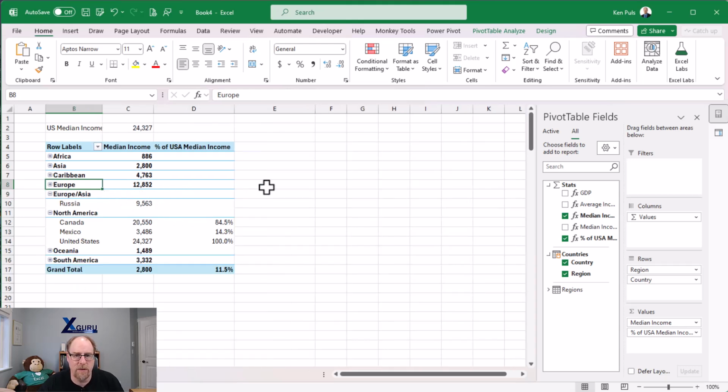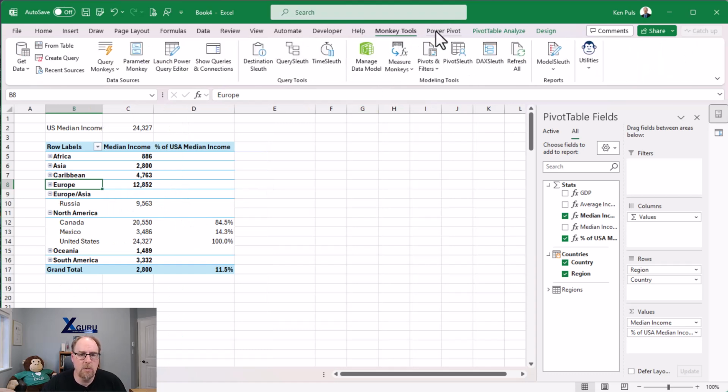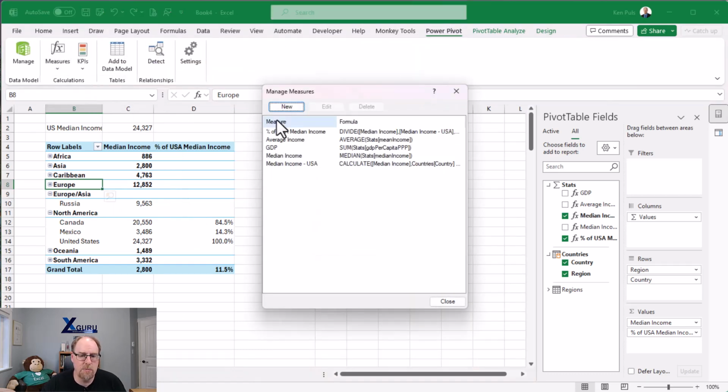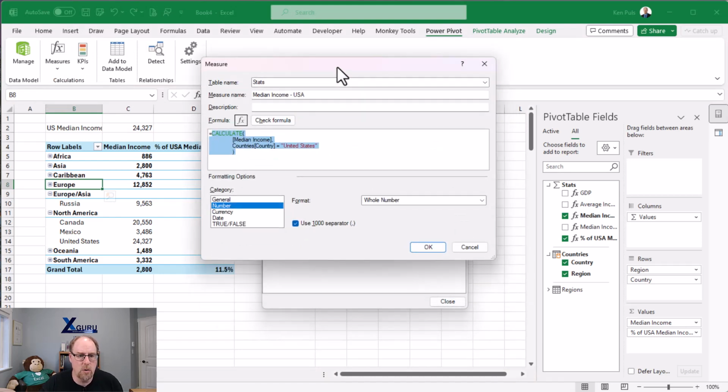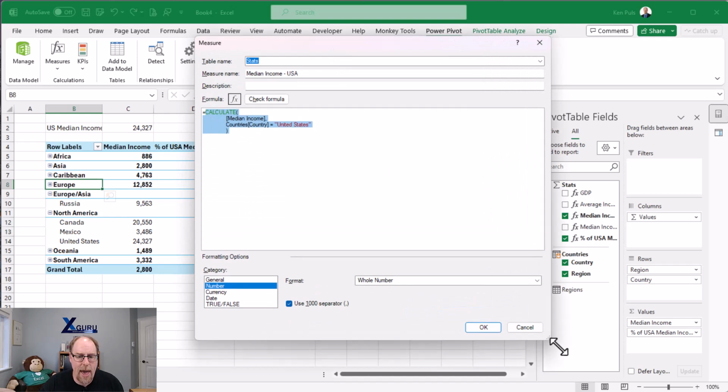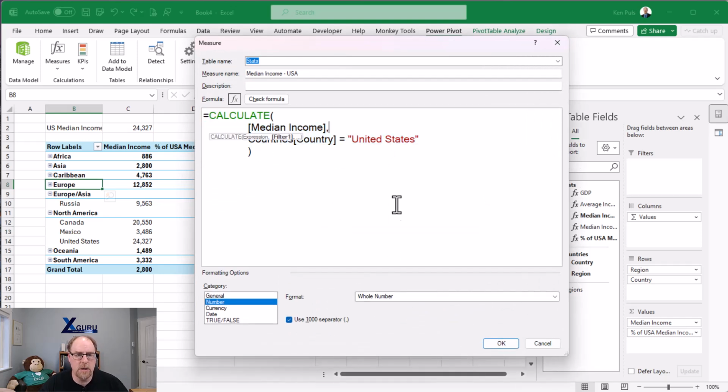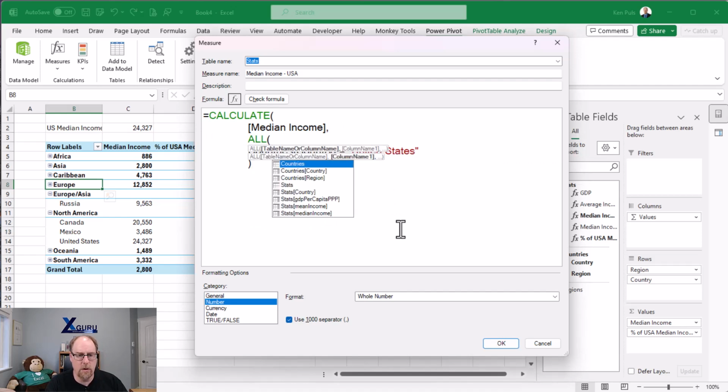So we're going to need to fix that. To do this, let me go back to Power Pivot, Measures, Manage Measure. I'm going to come back to Median Income USA. We'll just open this up and add something in here. And I always like to start a little more dialed in than going full on crazy.